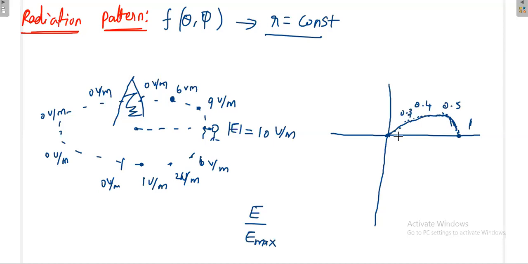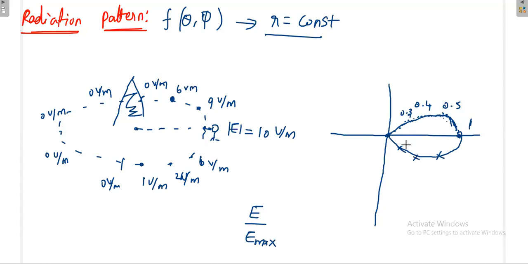At any point of time, this is the maximum value 1. Then accordingly, you have to put your point values here. Similarly, once I draw the diagram here, this goes like this. This is the radiation pattern measurement.